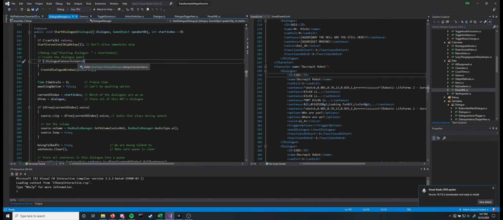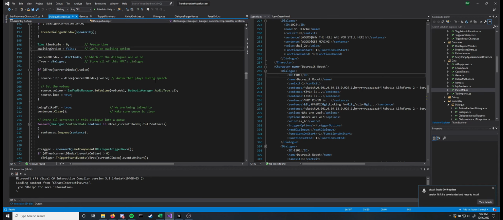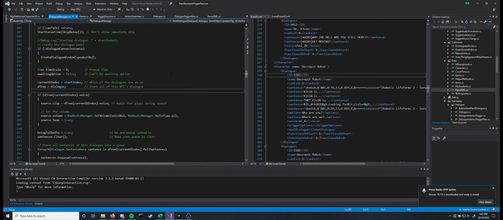I don't remember exactly why this checks, but if there isn't a dialogue canvas instance in the world, it's going to create one. If it's continuing a dialogue, so if a dialogue triggered this one, the dialogue window might already be created, in which case I don't need to create it again, and I already have a reference to it. Obviously we're pausing, and we can't be awaiting options when we start a dialogue. That would be a holdover from if you chose an option that triggered this dialogue. And our current dialogue index is our start index, of course.